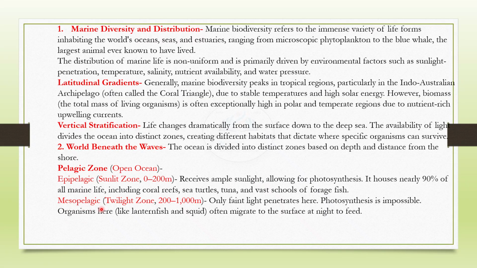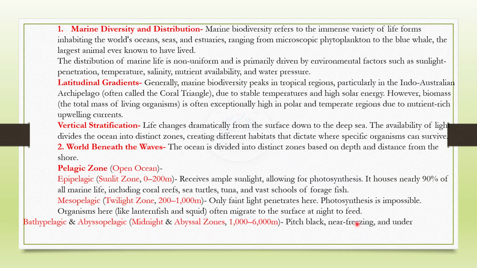Mesopelagic, the twilight zone, 200 to 1000 meters, only faint light penetrates here. Photosynthesis is impossible. Organisms here, like lanternfish and squid, often migrate to the surface at night to feed.